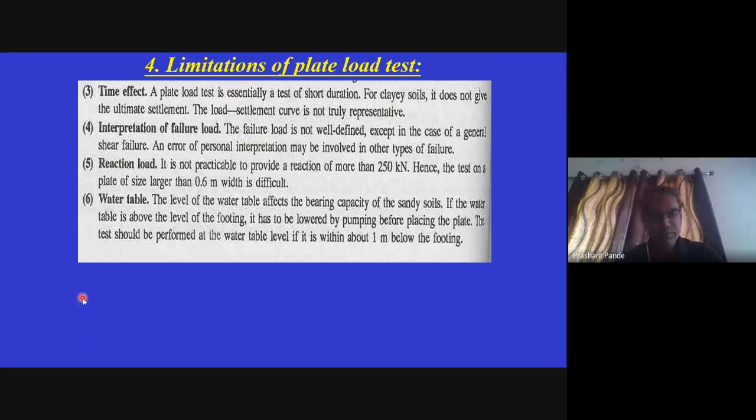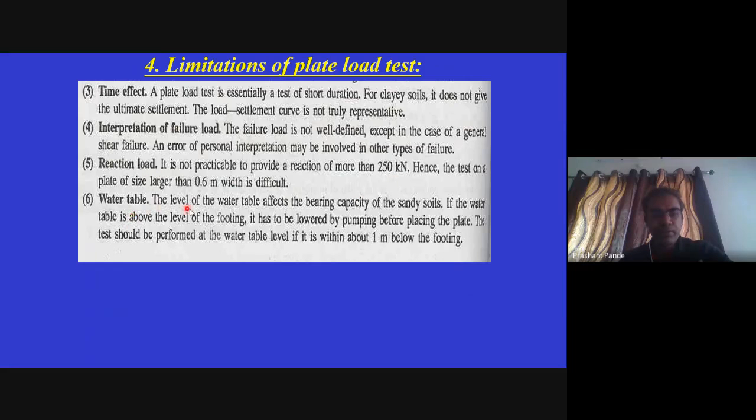A plate load test is essentially a test of short duration for clay soil. It does not give the ultimate settlement. The load settlement curve is not truly representative. Interpretation of failure load: the failure load is not well defined except in the case of general shear failure, and an error of personal interpretation may be involved in other types of failure. Reaction load: it is not practicable to provide a reaction of more than 250 kilonewton.